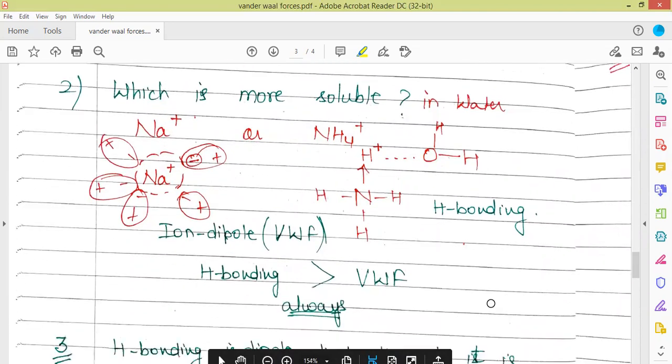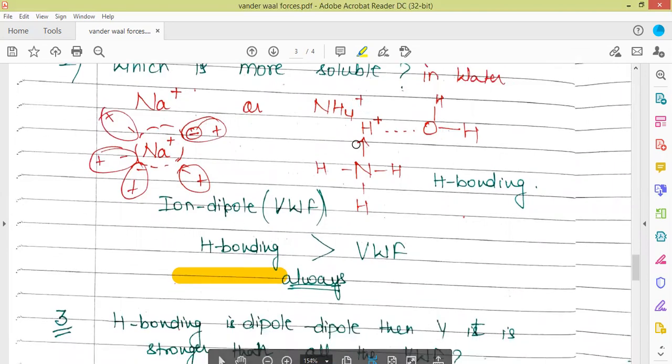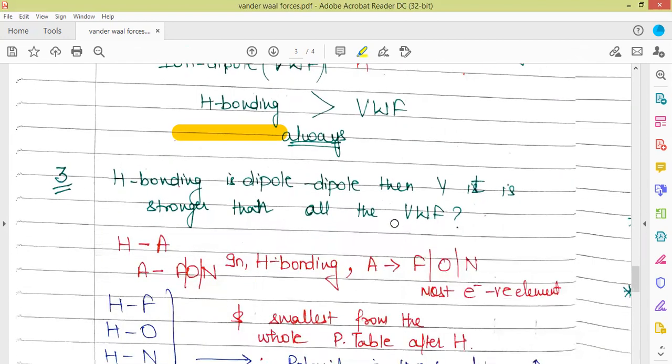In general, hydrogen bond strength is always higher than van der Waals forces. There is no case where hydrogen bonding is weak in comparison to van der Waals forces. So whenever we compare hydrogen bonding with van der Waals force, hydrogen bonding always wins. The more the bond strength, the more the solubility. So definitely ammonia has more solubility than sodium.